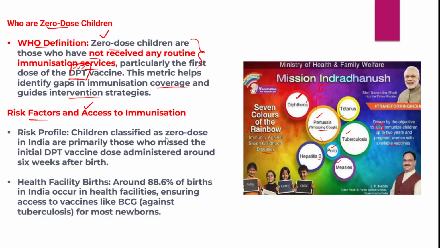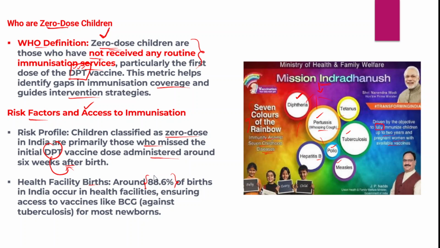Okay, so children who are classified as zero dose in India, we have already understood this definition. Those children who have not received any routine immunization services are known as zero dose children. They are primarily those children who missed the initial DPT vaccine dose, which must be administered 6 weeks after birth. And when we talk about institutional deliveries in India, around 88.6% of all births have been taking place in health facilities.